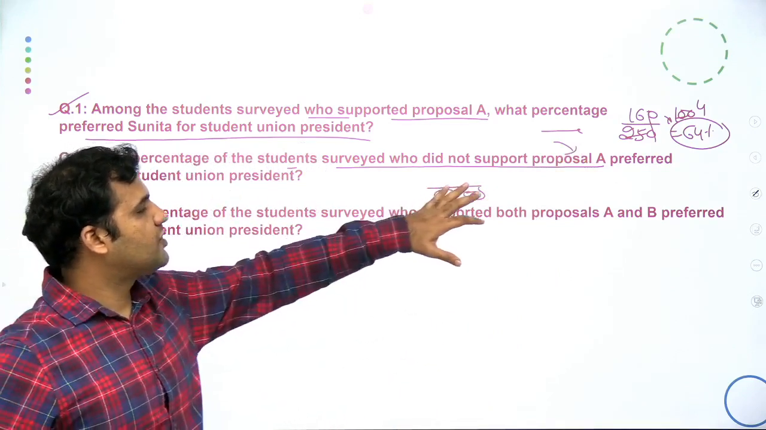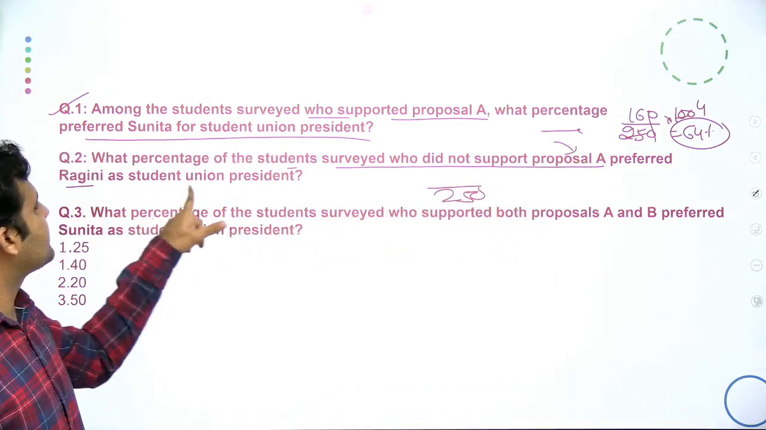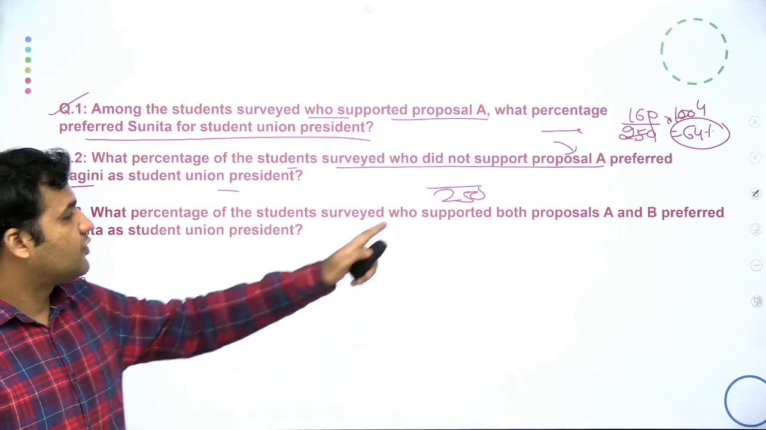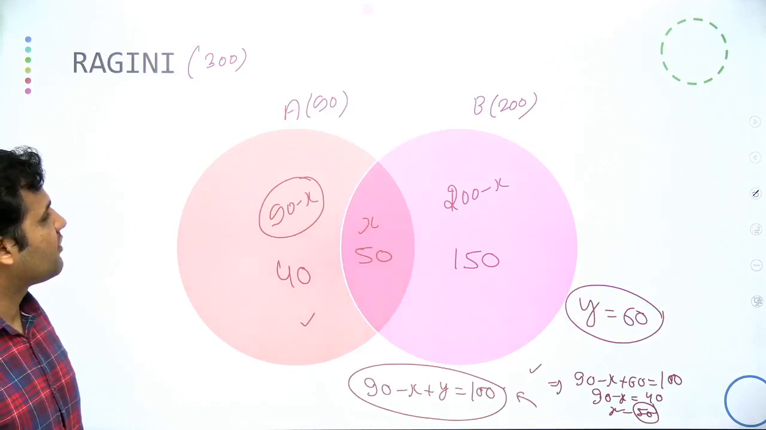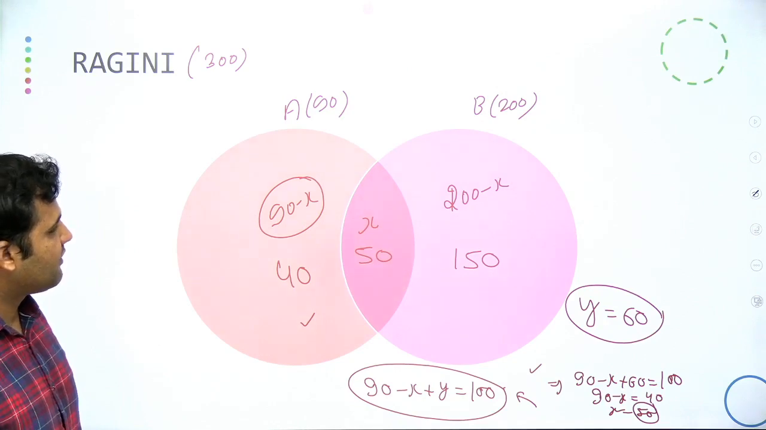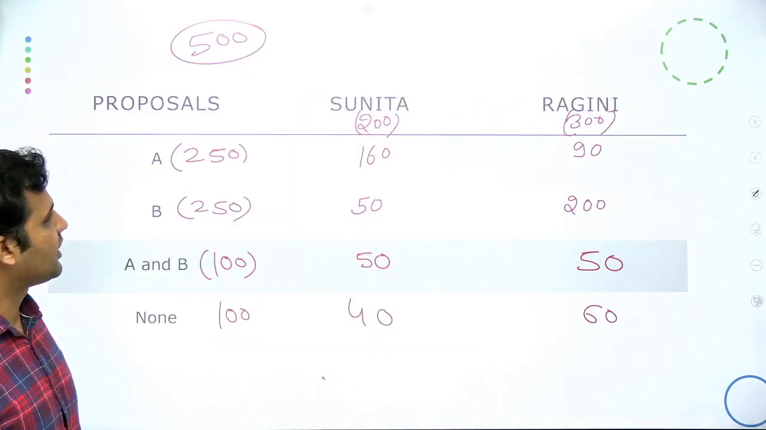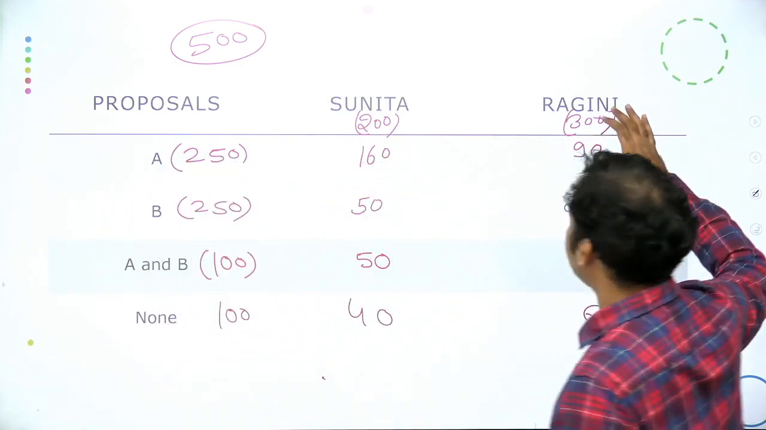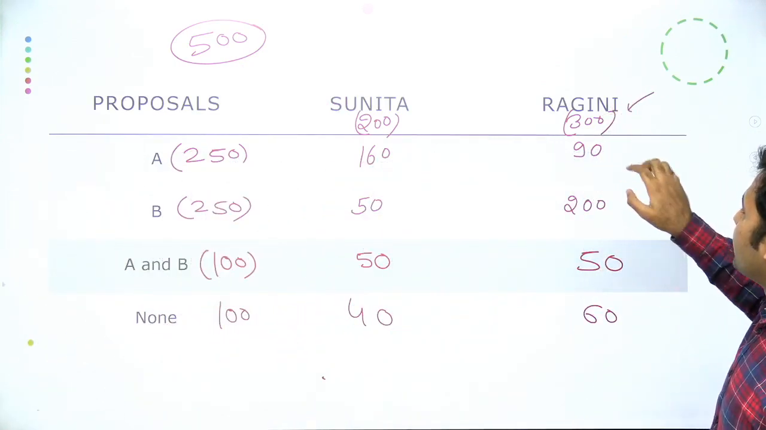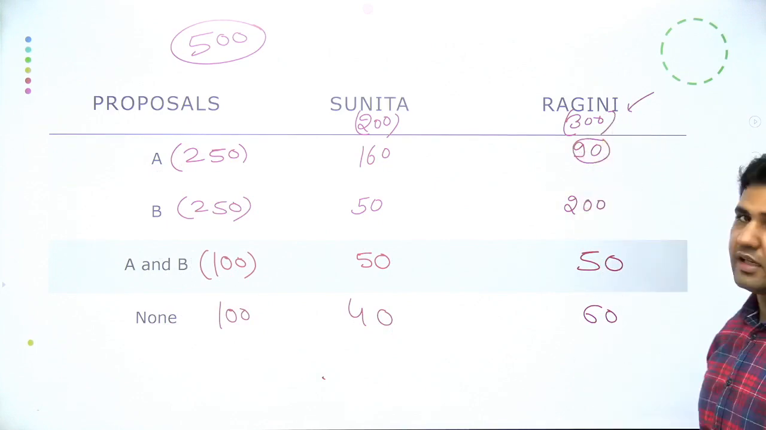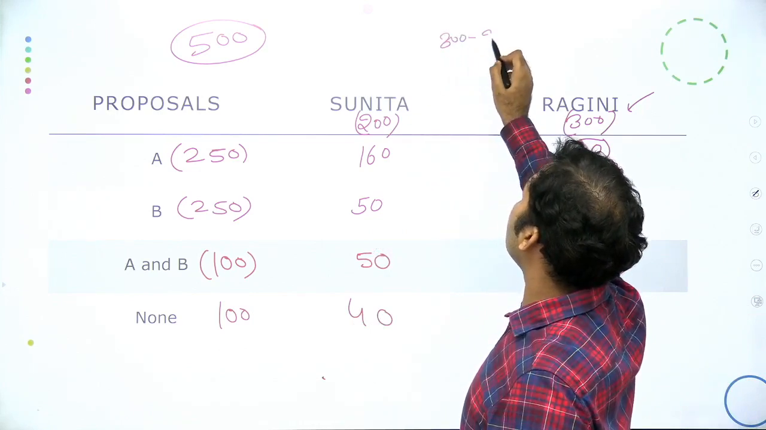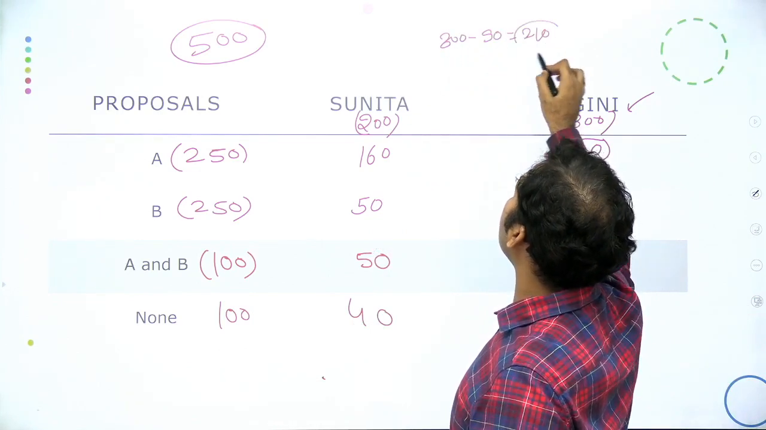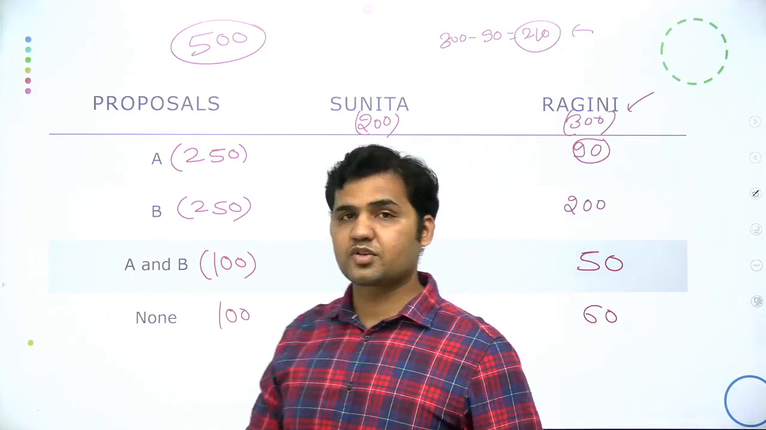Now out of these 250, we are supposed to tell those who preferred Ragini as student union president. Now out of those 250 students, how many are preferring Ragini? Now look at the Venn diagram of Ragini. The students who are not supporting A but are preferring Ragini, you can take this information from here. In the case of Ragini, the total is 300 candidates and 90 are supporting A. That means the remaining 200 are supporting Ragini, but they are not supporting A, right?